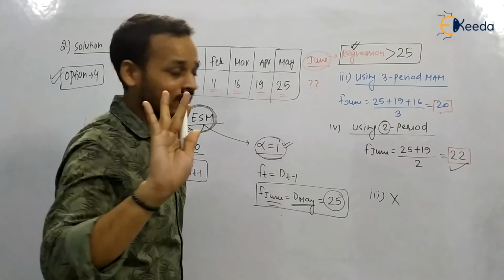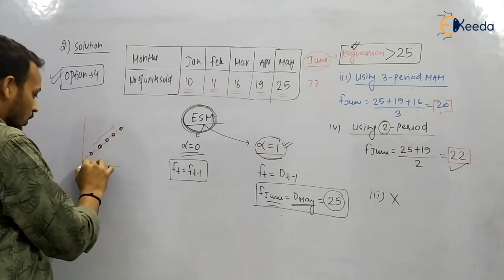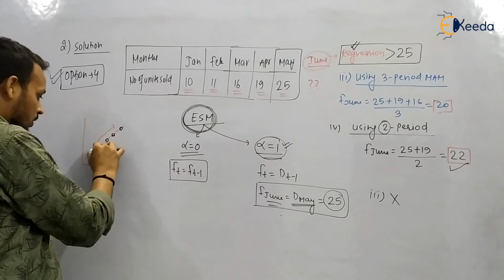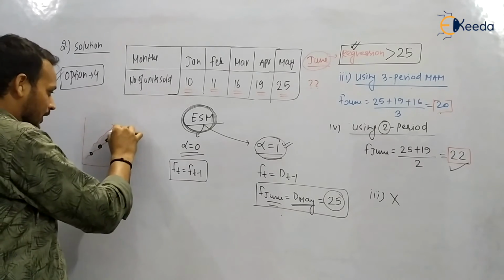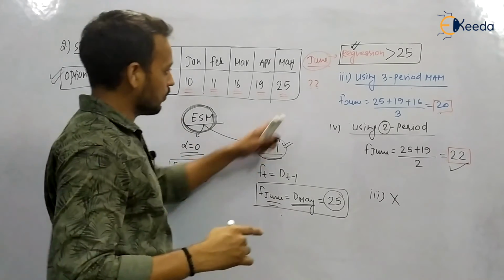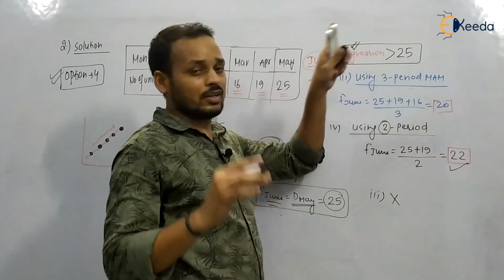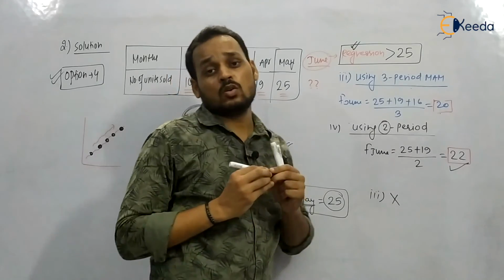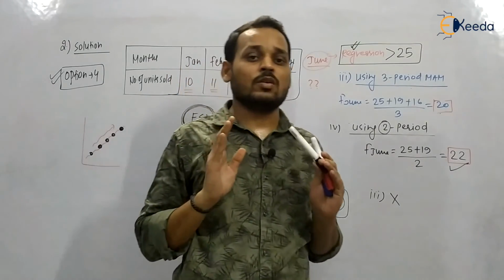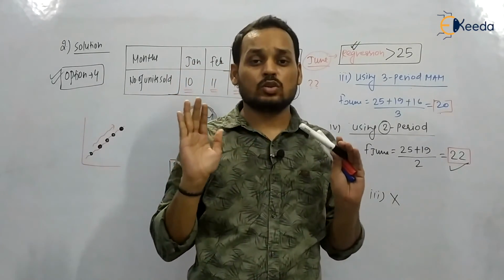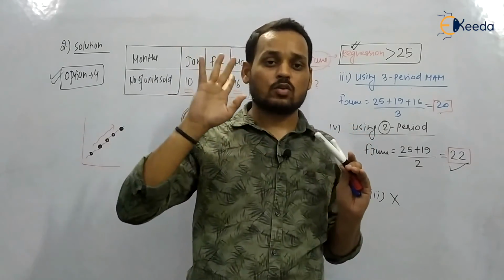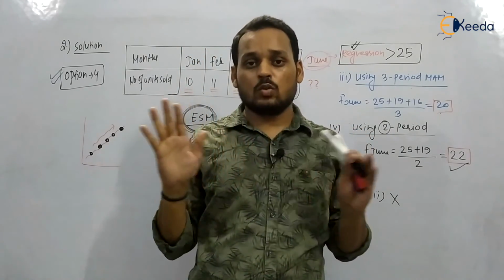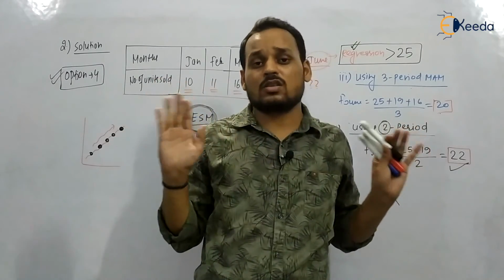So option 4 is correct, that since it is following a recent or increasing trend, using regression method the forecast for the month of June is going to be greater than 25 units. Very good question. Just go through the question, and a similar question has been asked in 2008. Just go for that question using moving average method. You will be clear in every concept.